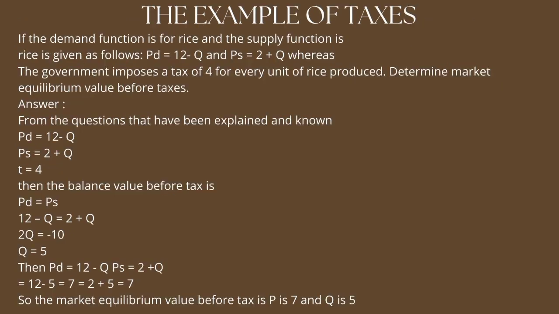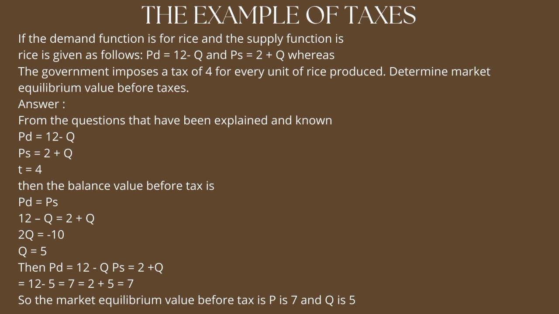An example of taxes. If the demand function for rice and the supply function for rice are given as follows: PD = 12 minus Q and PS = 2 plus Q, whereas the government imposed a tax of 4 for every unit of rice produced.